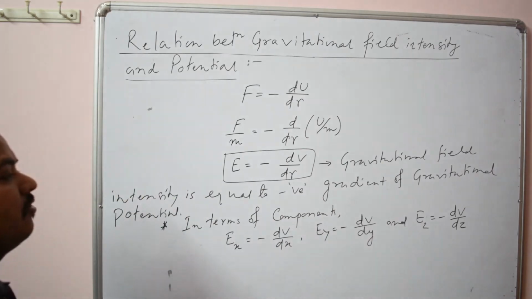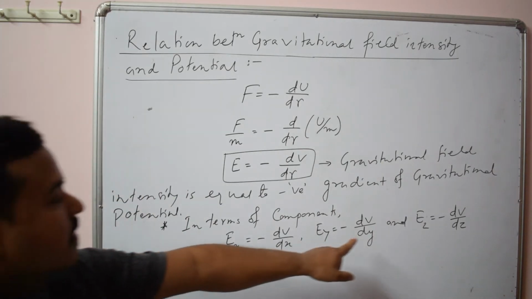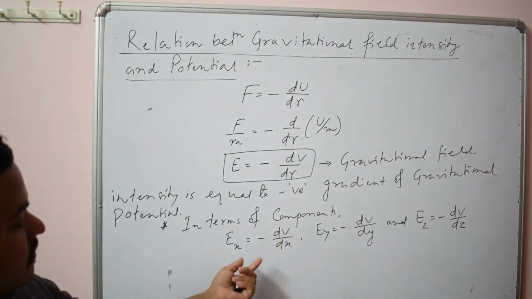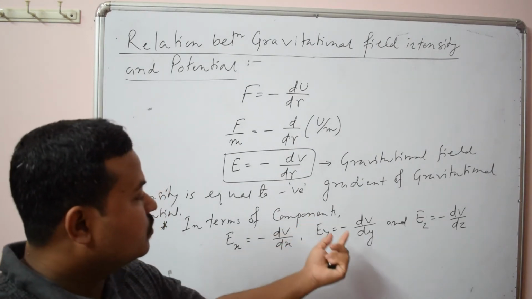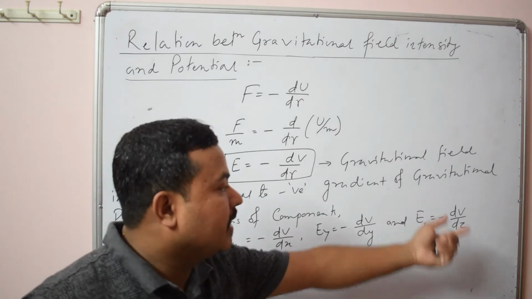So this is the component of field intensity: x component minus dV by dx, y component minus dV by dy, z component minus dV by dz.